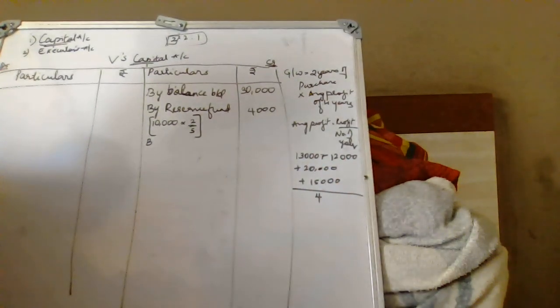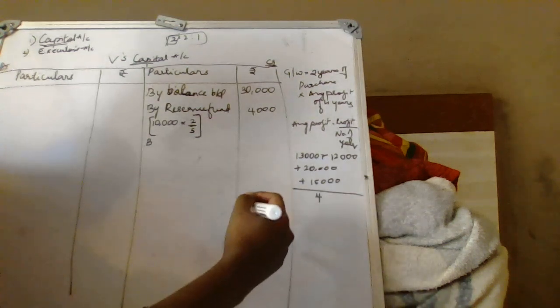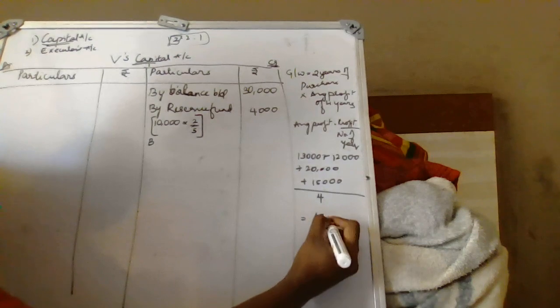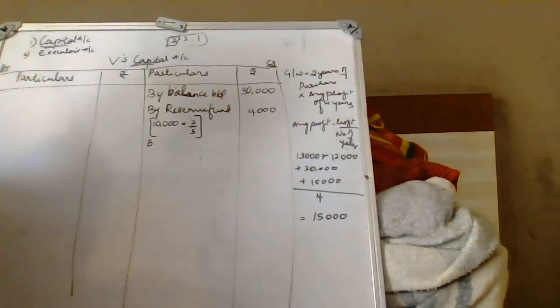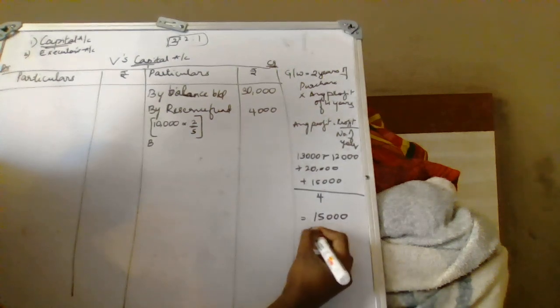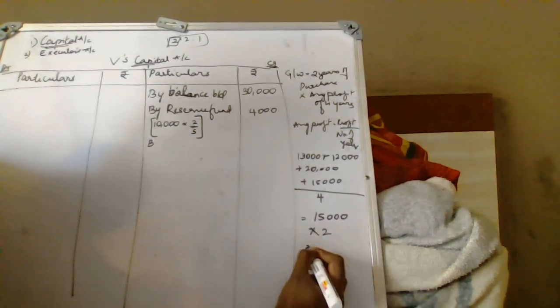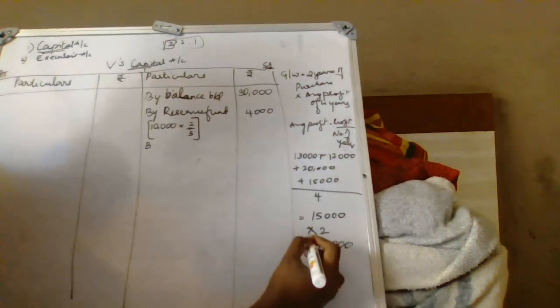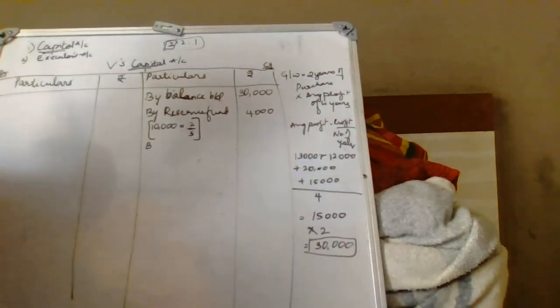So divided by 4. The answer will be 15,000. 15,000 into 2 years of purchase will be 30,000. Now this is the firm's goodwill.